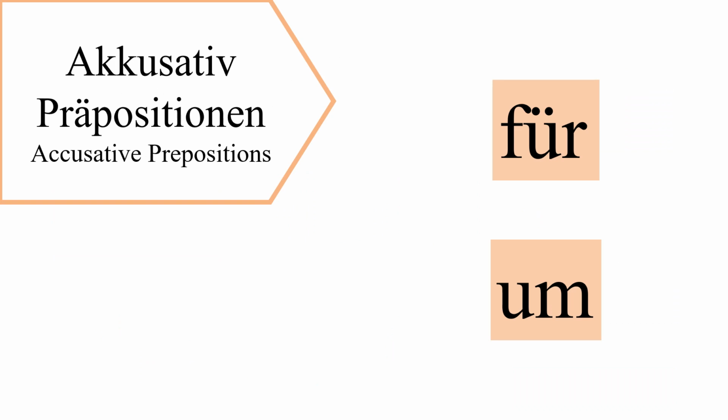In this video, we're going to be talking about two of the accusative prepositions. They are für and um. So without further ado, let's get started.